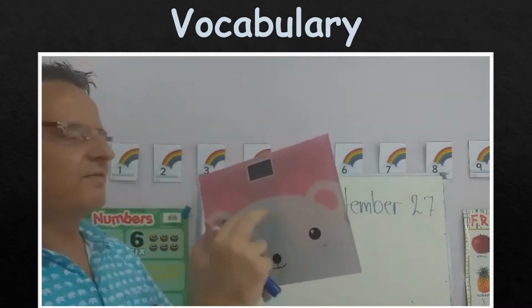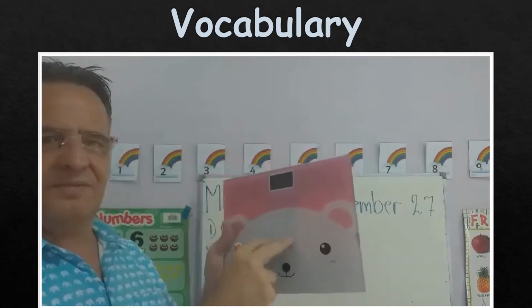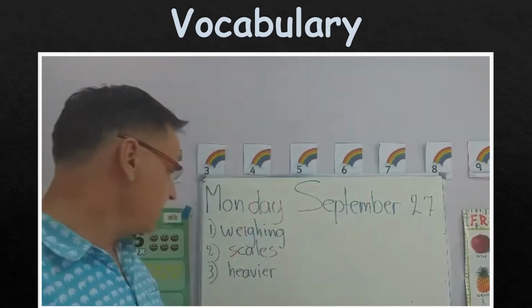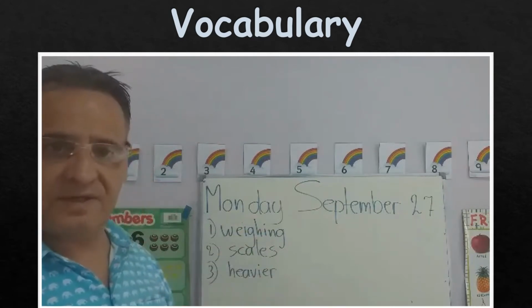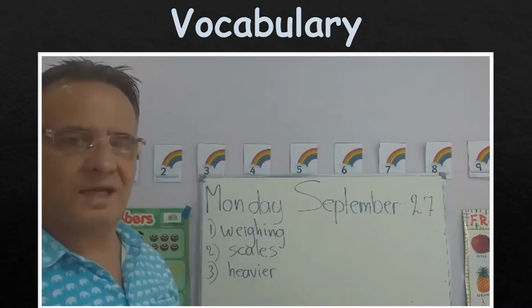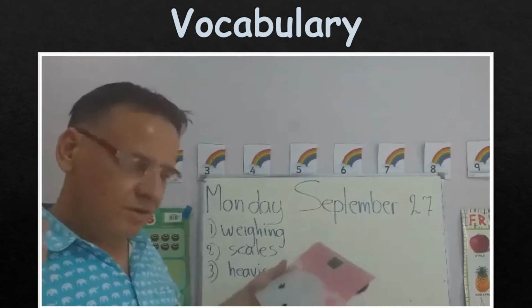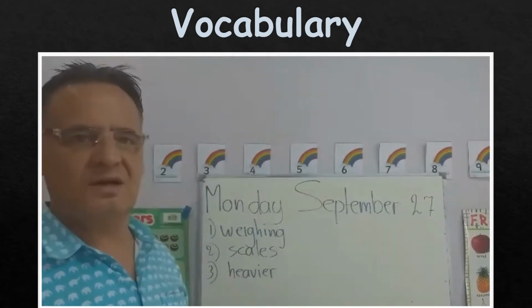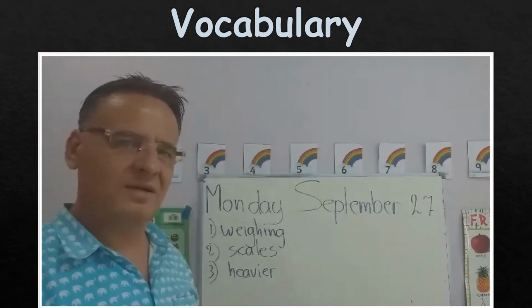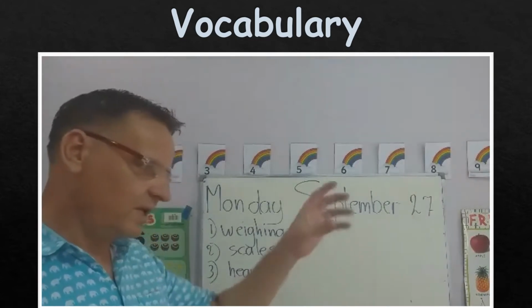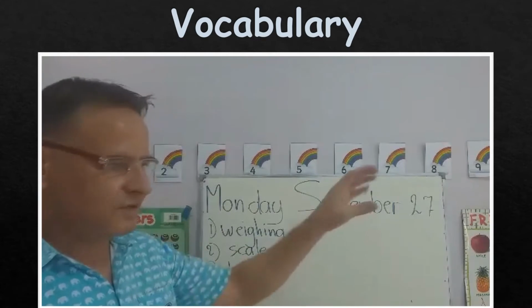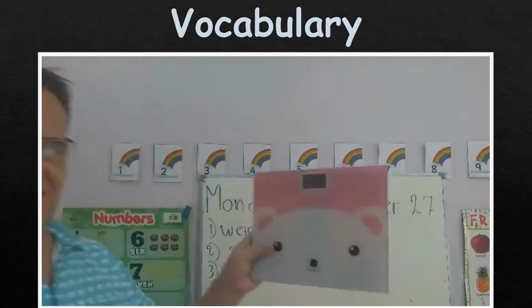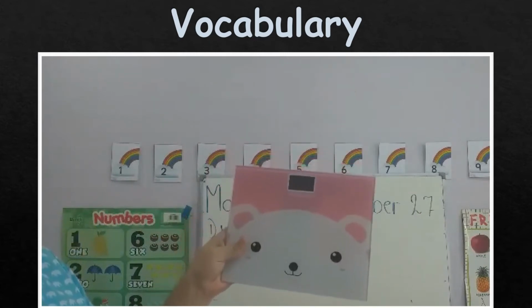But I need a different scale because this one is for people. So we have different scales for different things. This will also be a part of the lesson. For big things you use big scales, and for smaller things you can use, for example, a kitchen scale. If you bake bread, we need 200 grams of sugar or 300 grams of flour. So you have different scales, but this is an example of a scale.